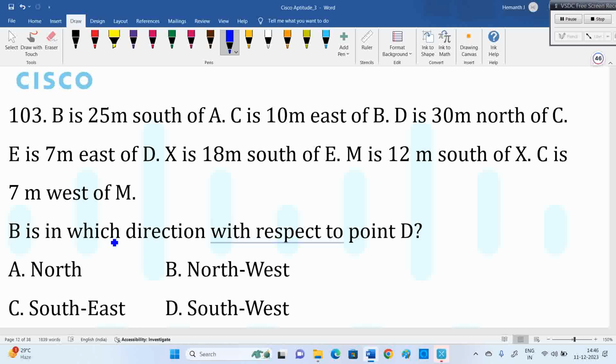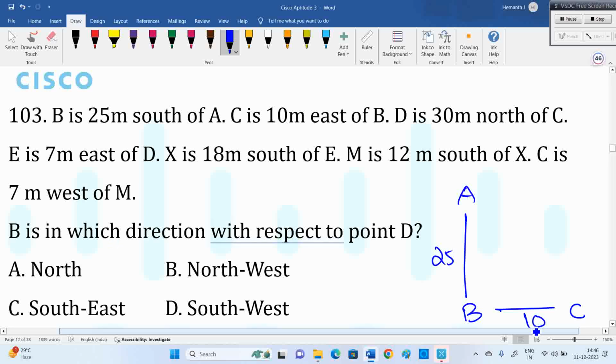So here, B is 25 meters south of A, so 25 meters south means down. C is 10 meters east of B. This is 25, this is 10.